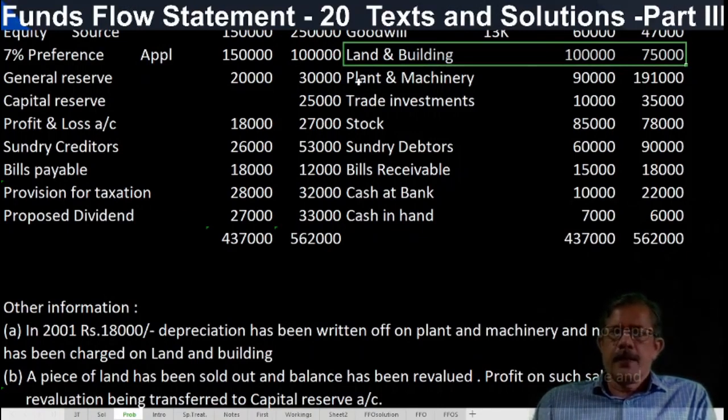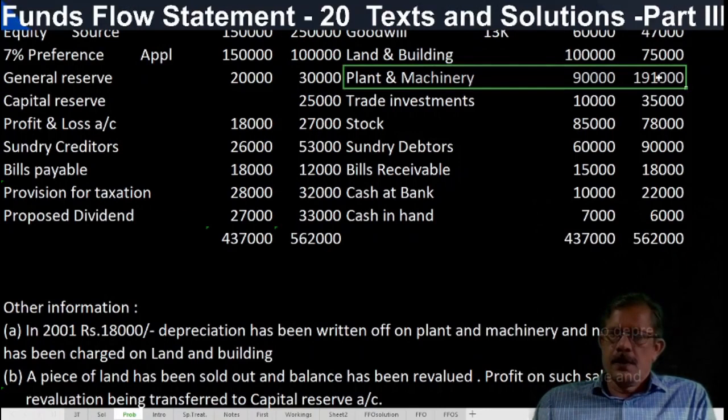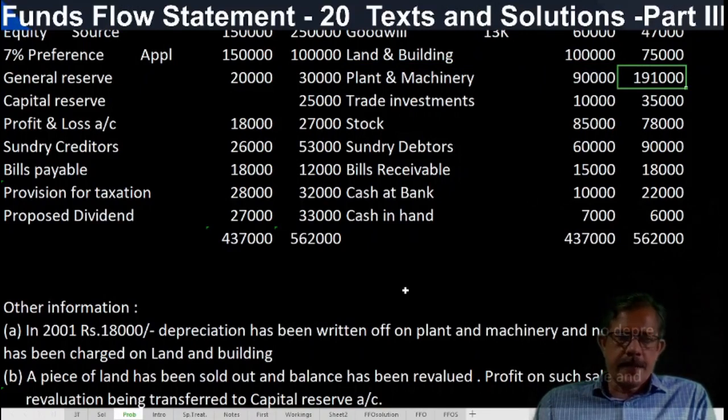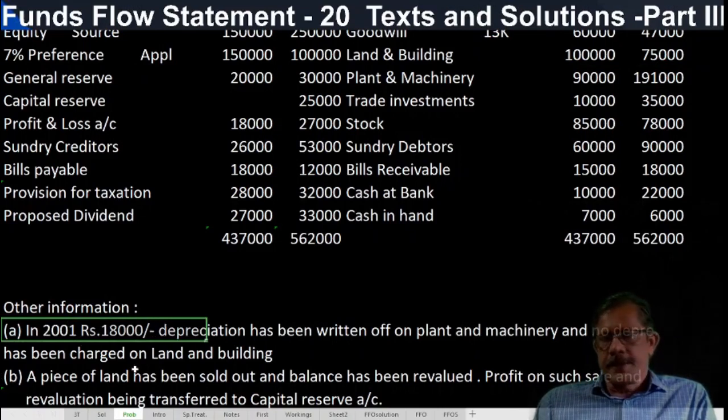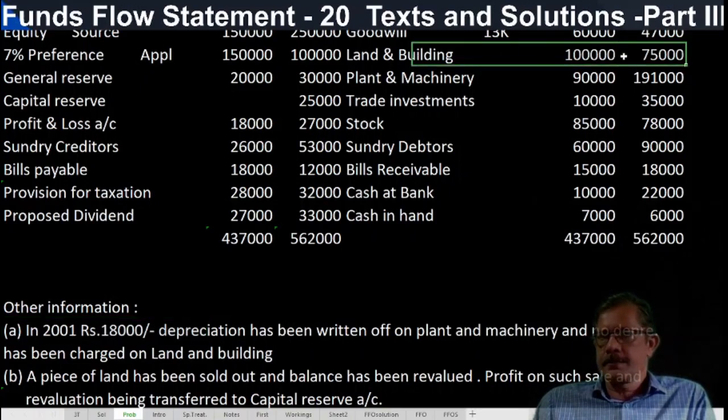Now take out the plant and machinery account. Opening balance 90,000, to balance brought down. Closing balance by balance carried down or carry forward, 1,91,000. That is clear. Then what is the adjustment? Depreciation is there. The additional information says depreciation of 18,000 has been written off on plant and machinery, and no depreciation has been charged on land and buildings.